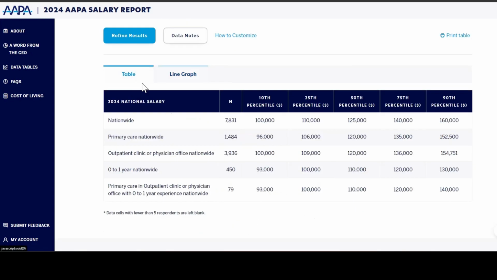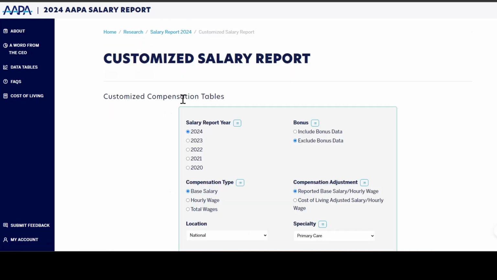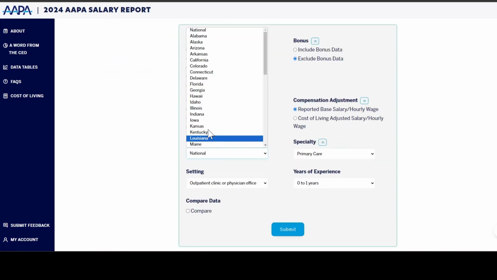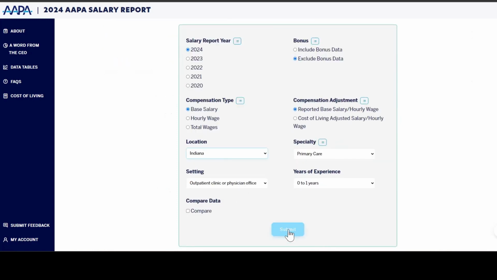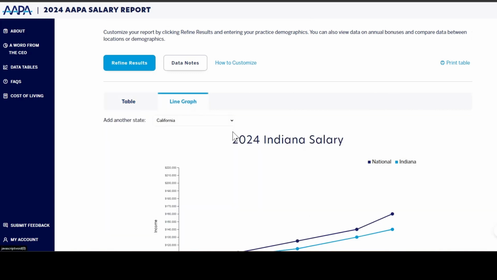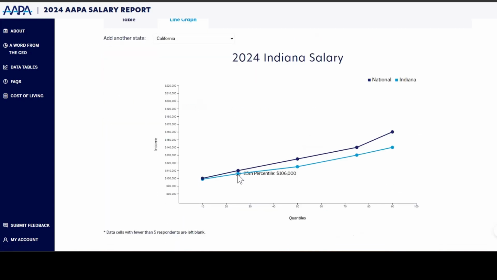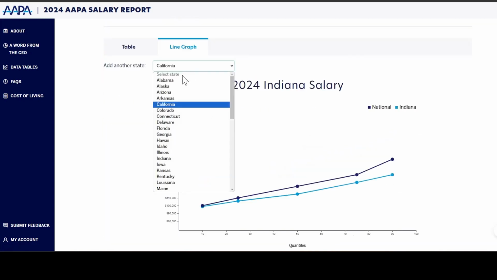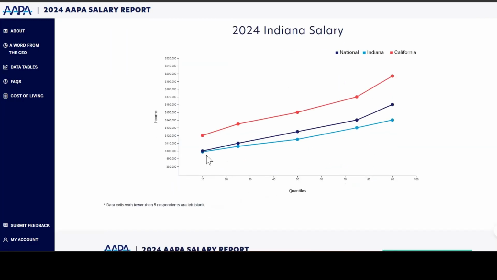An important thing to note, if you've already selected a state within the Refine Results section, you can then see that state within the graph. And you can even choose to add a third state to look at those differences. So you'll have the national line, a state line, and finally, the second state that you selected.